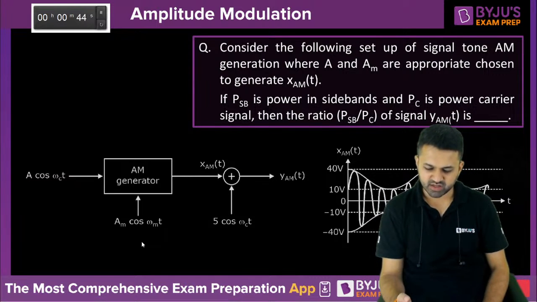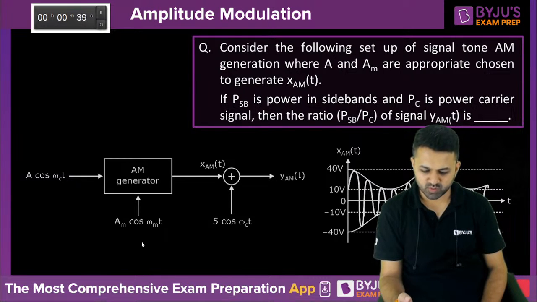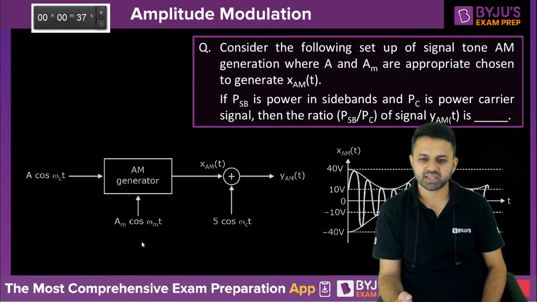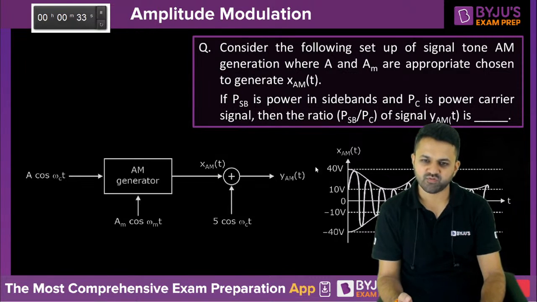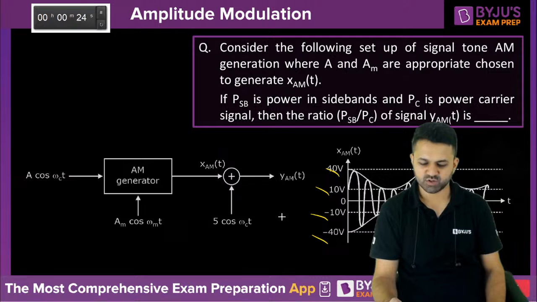Okay, so I think the question is visible and also understandable, even though you are not able to see the graph exactly, but the values you will be able to see. So these values 40, 10, minus 10 and 40 are enough to solve this problem. It is not necessary to see the exact graph.